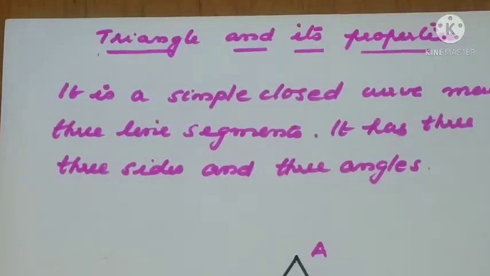Chapter 7, Triangles and its properties. Already one time we have covered. Now it's a revision only. What is the definition of the triangle? What can you write about a triangle now?